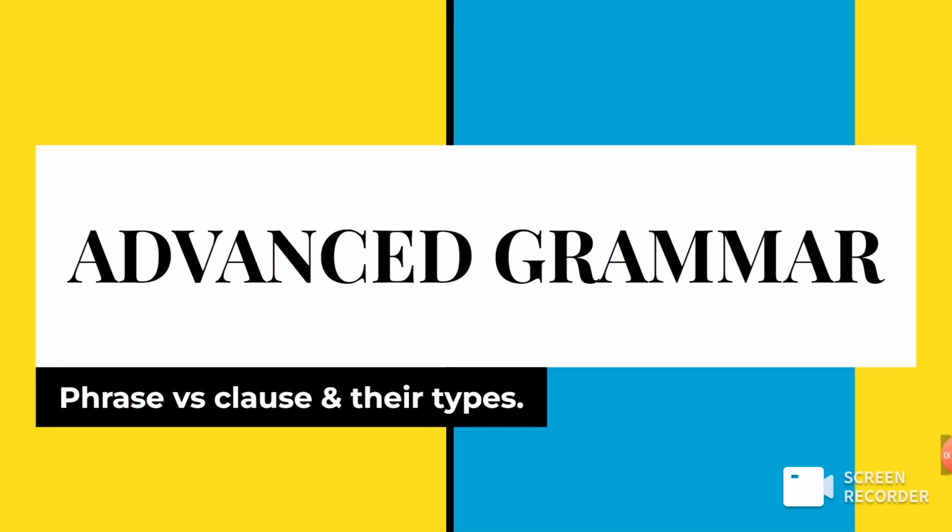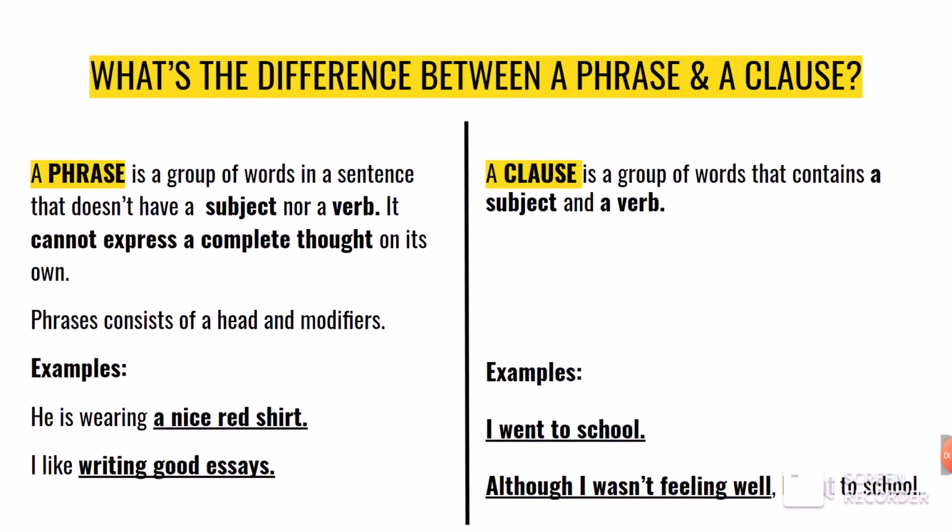Advanced grammar. Phrase versus clause and their types. What's the difference between a phrase and a clause? A phrase is a group of words in a sentence that doesn't have a subject nor a verb. It cannot express a complete thought on its own.